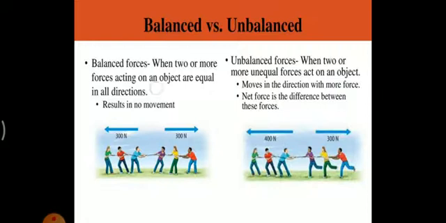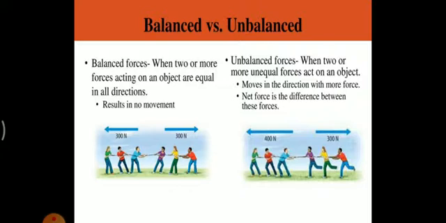So in a balanced force, the result is no movement. Here you will find that your final output would be nullified, because the magnitudes of both forces are the same but in opposite directions, so they will cancel each other out, and hence it is a balanced force.